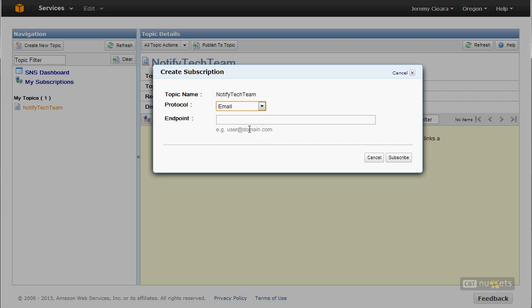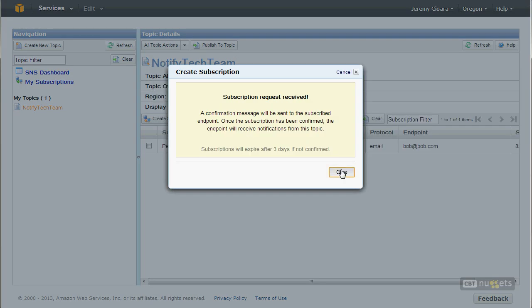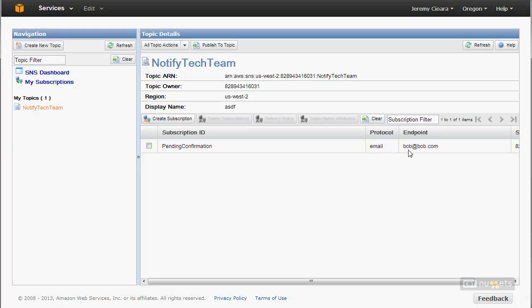So I can choose email, and I'll say, bob@bob.com, subscribe. And what it's done is it's now going to send a confirmation email to bob@bob.com, just like every confirmation you've seen, where he clicks it and says, yes, I accept to be part of that notification. Obviously bob@bob.com doesn't exist. We'll never get that. But if it did, it would say he's now confirmed.